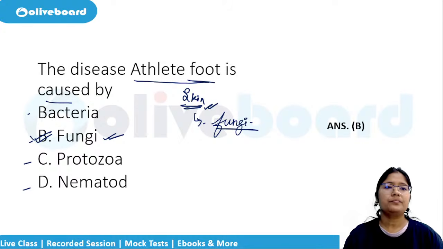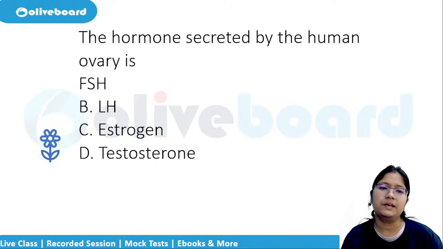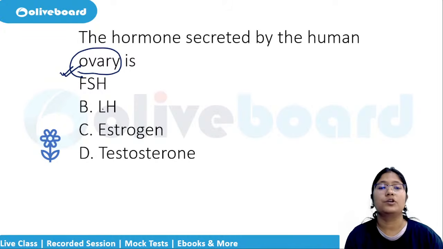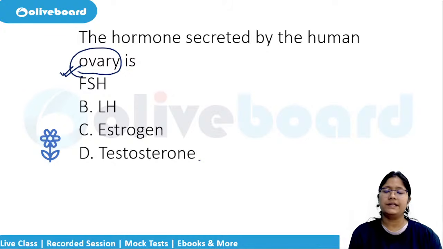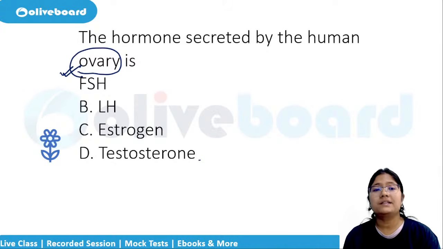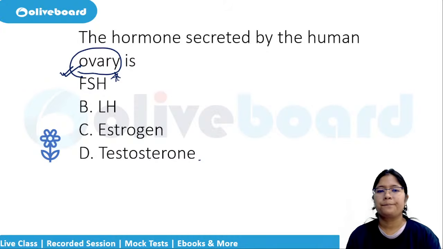All right. Next question. The hormone secreted by the human female, in case of female, there is the ovary, so this has to be the female hormone, and secreted by ovary specifically. What is it? Some amount of testosterone is found in case of women also, but they are asking you secreted by the ovary. Is it FSH, follicle stimulating hormone? Is it LH? Is it estrogen? Or is it testosterone? By the ovary, which one is secreted?